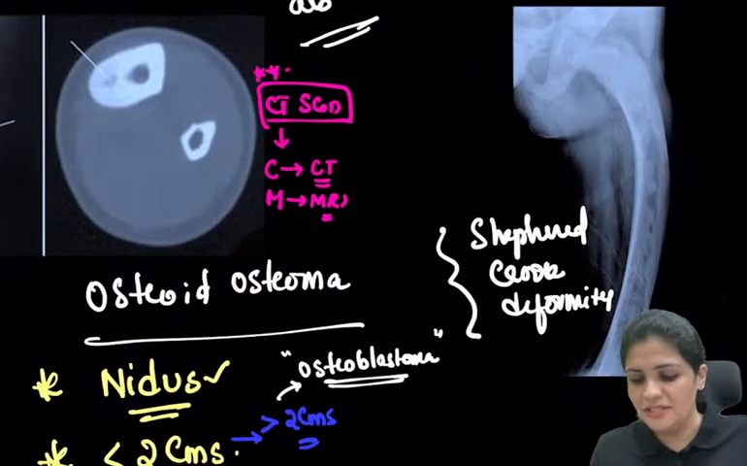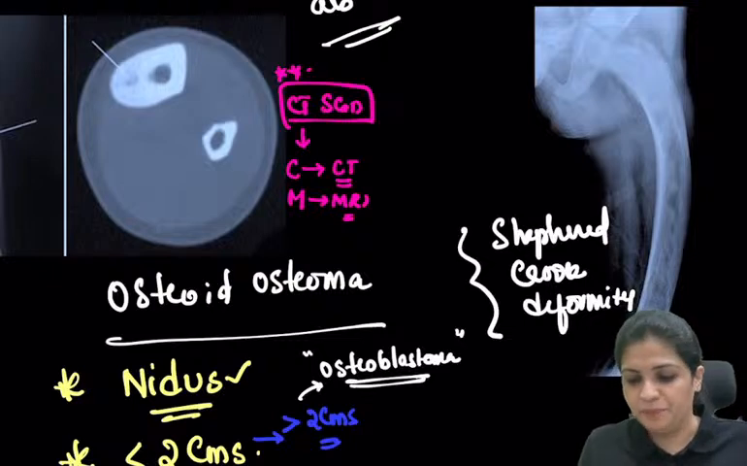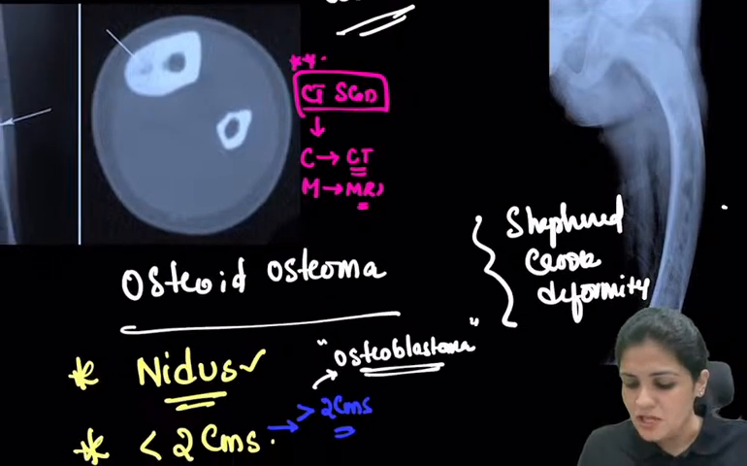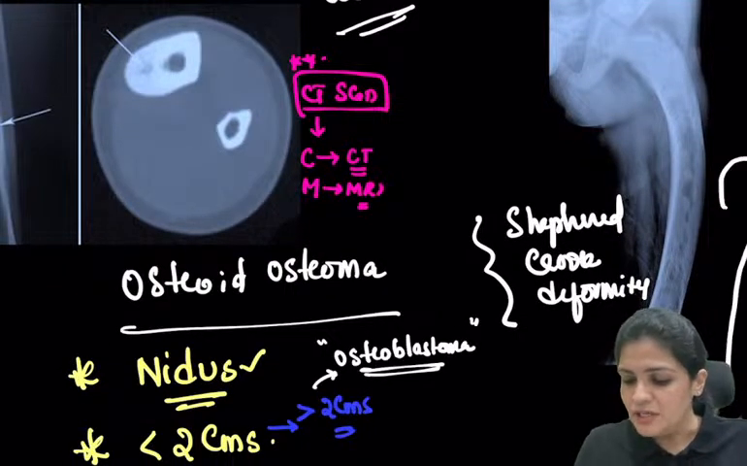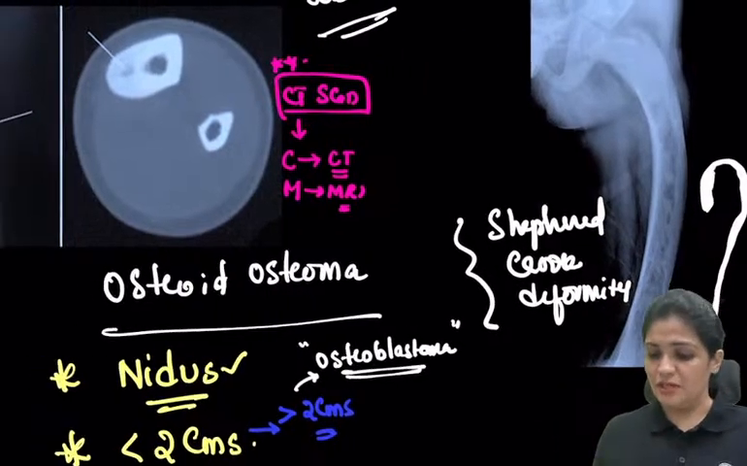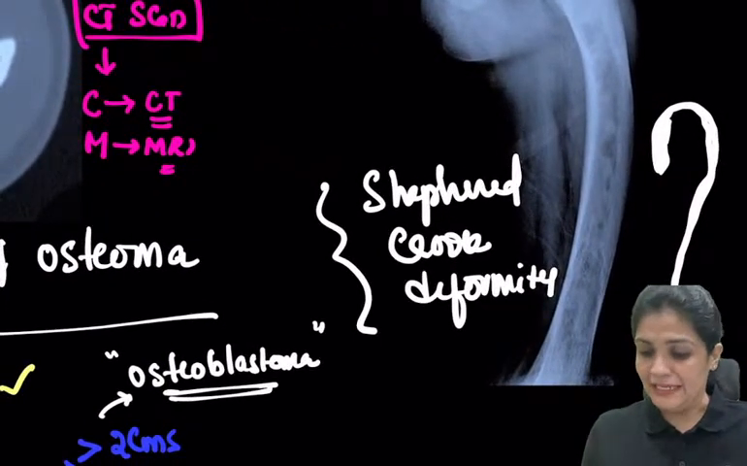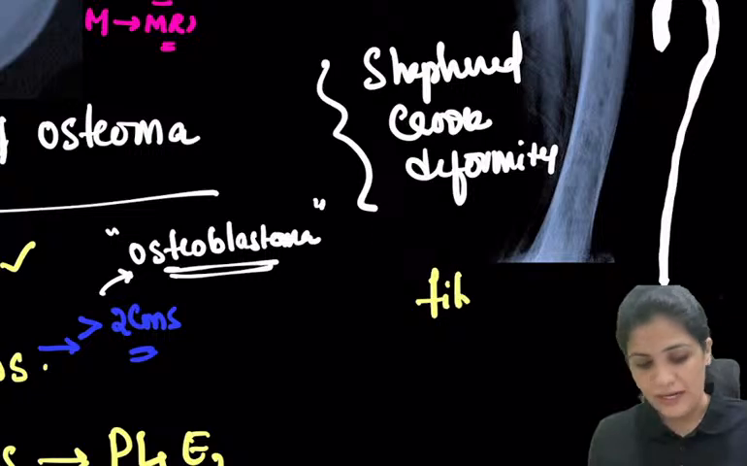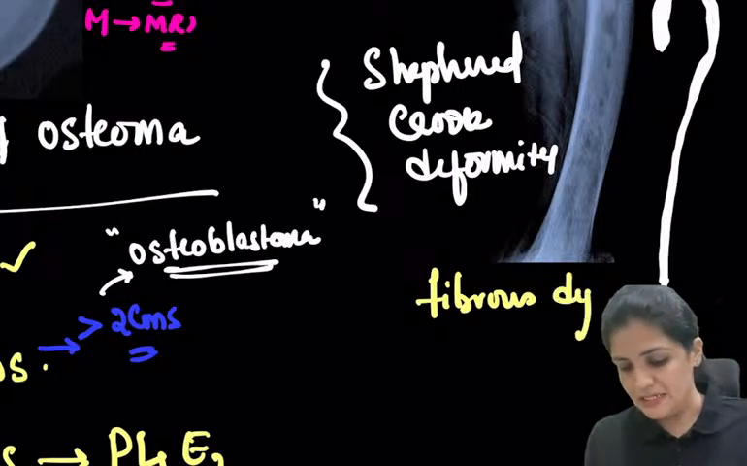So where do you see this shepherd crook deformity? What is actually shepherd crook deformity? This is something like the shepherds who hold their sticks, right? This is the shepherd crook, right? And why is the name given to such a thing? This is mainly seen in a condition called fibrous dysplasia. Very good.